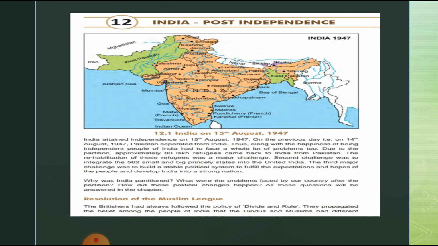India attained independence on 15th August 1947. When did India attain independence? We celebrate Independence Day on 15th August. On the previous day, that is the day before, on 14th August 1947, Pakistan separated from India.